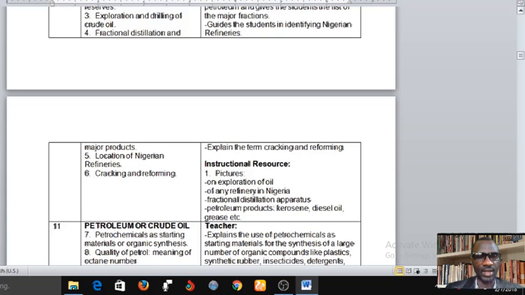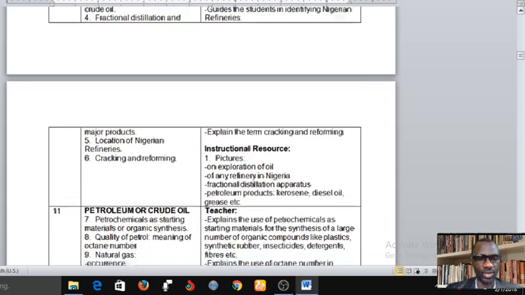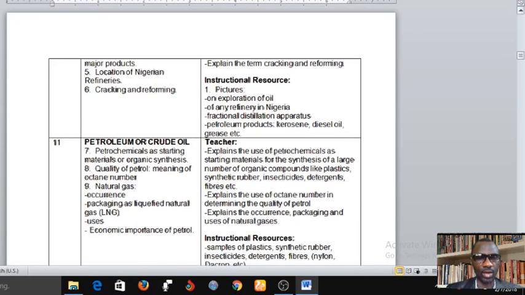Week 11 would also take you through petrol or crude oil. Talking here now about petrochemicals as a starting material for organic synthesis. You will notice that most of the distillates from crude oil are used as raw materials for most industries. So we're going to look at some of these distillates as they are used for synthesis in most chemical industries.